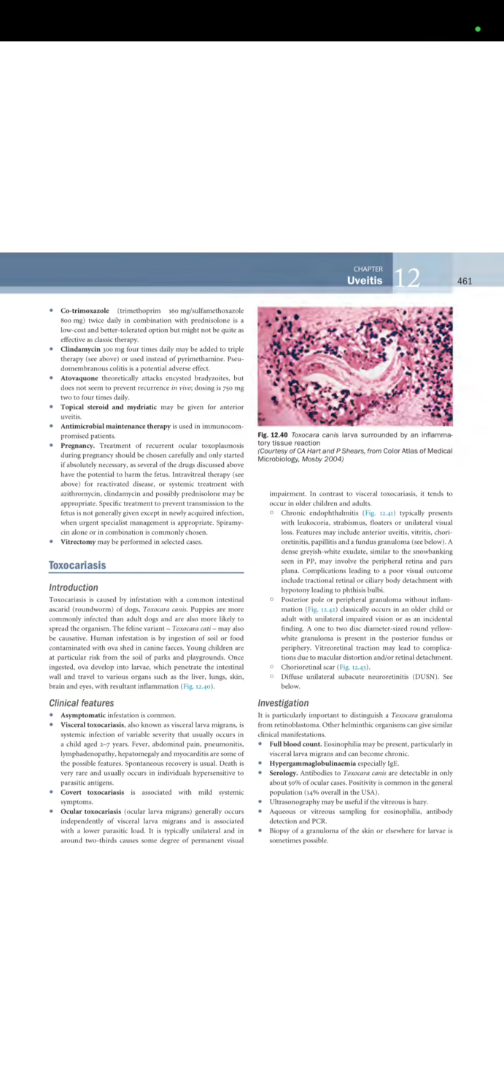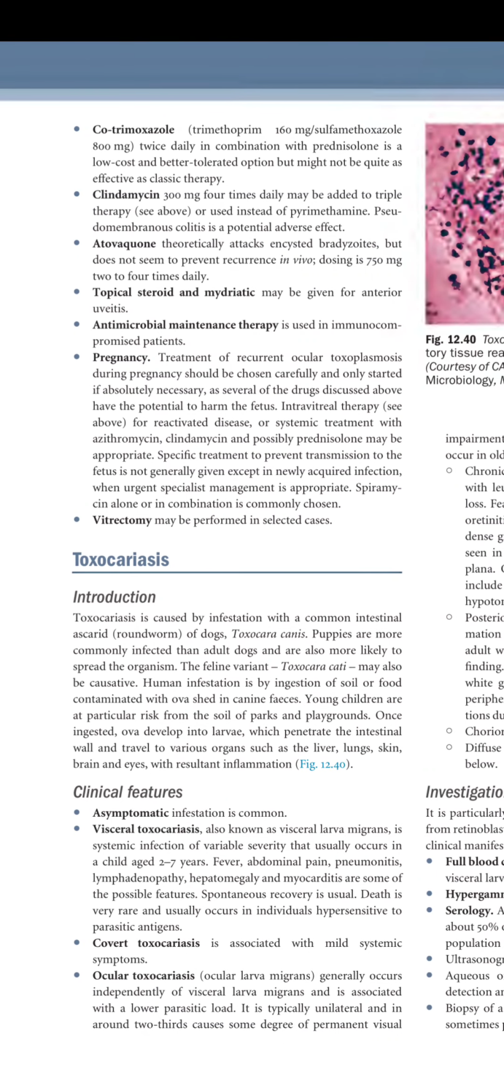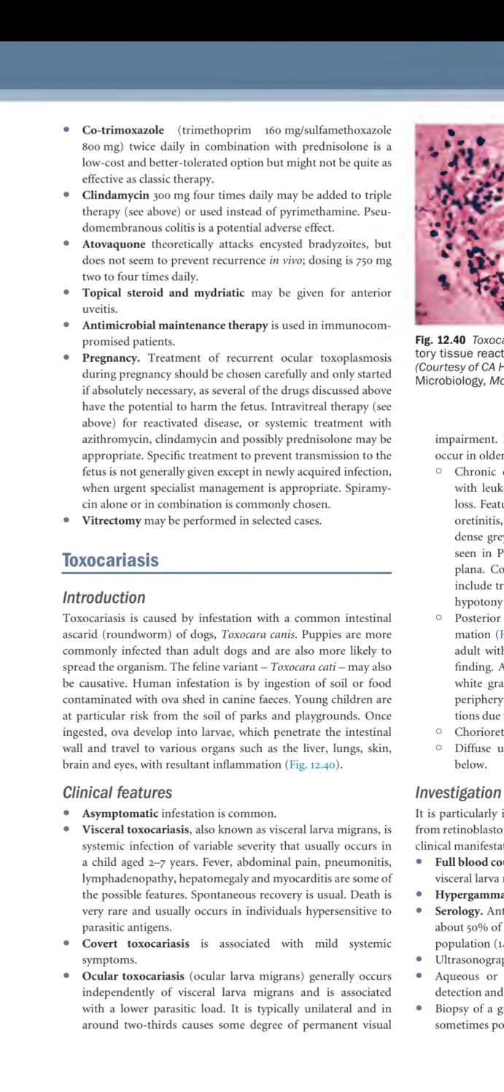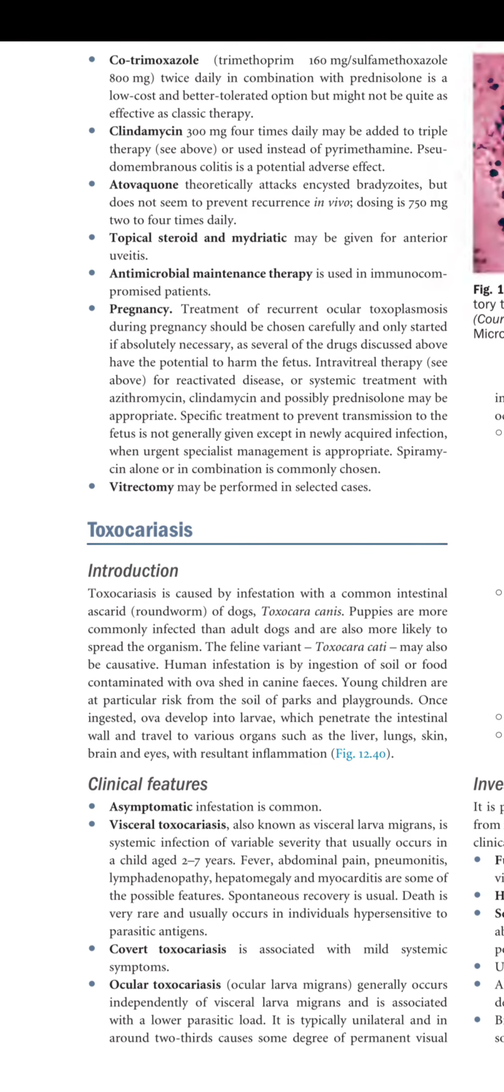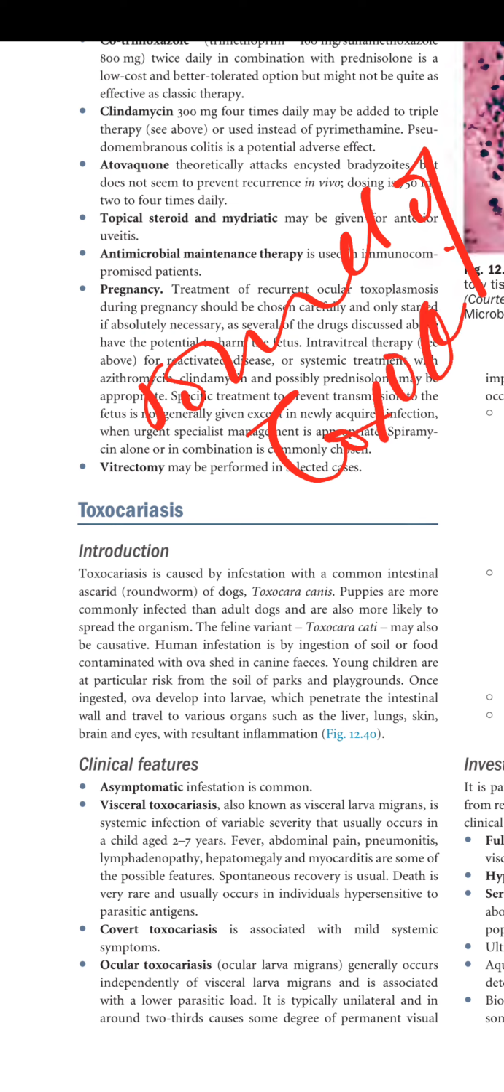Lecture series Uveitis part 10, and in this part we are going to discuss the other parasitic diseases that cause uveitis. Number one is toxocariasis. Introduction. Toxocariasis is caused by infestation with the common intestinal ascarid round worms of dog, Toxocara canis. So basically it is usually caused by the round worms of dogs, which is known as Toxocara canis.